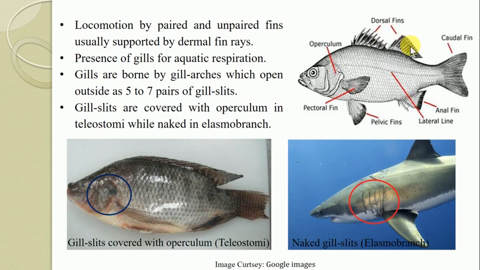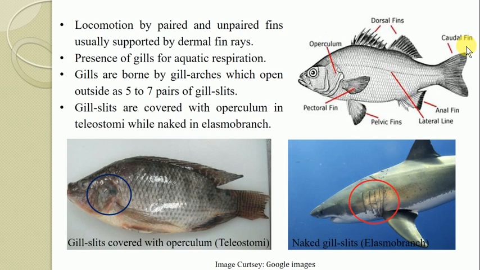These are unpaired fins. This is the first dorsal fin, this is the second dorsal fin. At the same time here, this is the ventral side and this is the anal region. So the fin which is located here is referred to as the anal fin, or sometimes it is also referred to as the ventral fin. And at the tip of the body, where there is a tail, the tail is provided with the tail fin, also referred to as the caudal fin.